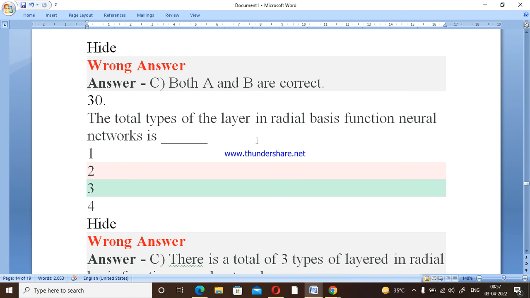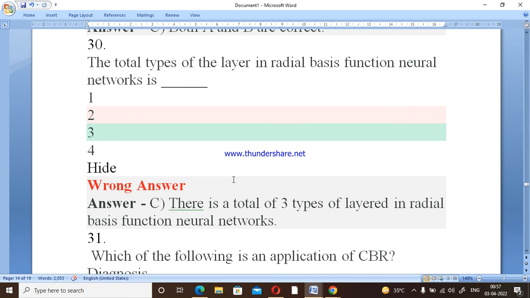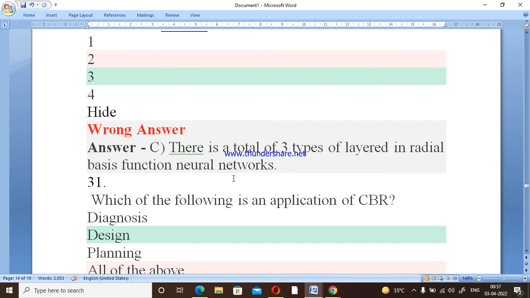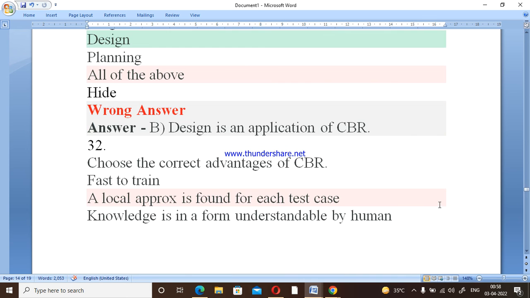Now, the total number of layers in the radial basis function neural network: a total of 3 layers are used in a radial basis function neural network. So option number C is correct. Now come to the question: which of the following is an application of CBR? So here designing is one of the applications of CBR.